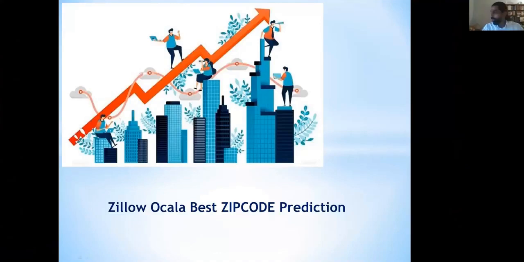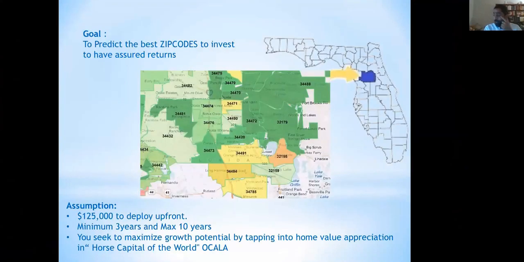I also worked on the Zillow data for best zip code prediction. I selected a place called Ocala. The reason being there are investors who want to invest in the city, but they wanted to know which zip code they wanted to work on. So they wanted to understand which of the zip codes will be the best place to invest in.